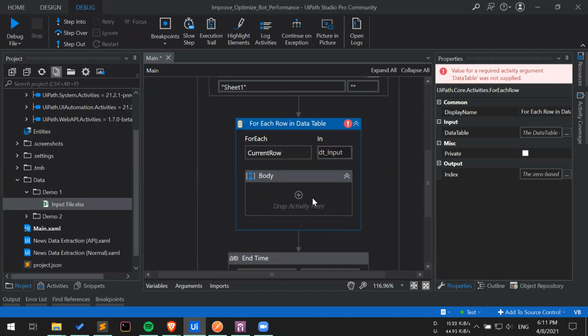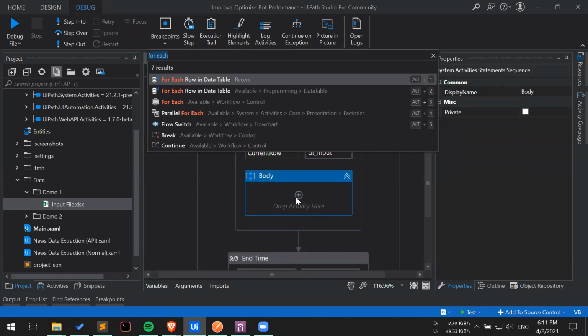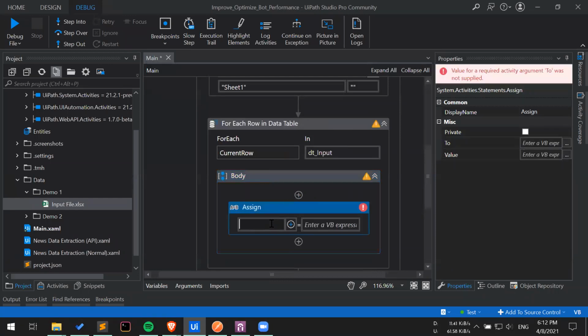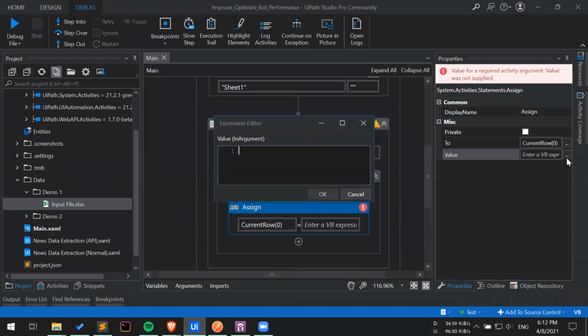The next step is to use an assign statement. I will write current row, and maybe I can give the index 0 here. In the value part, I have to increment the value of the very first column. So I will simply write current row dot item 0.